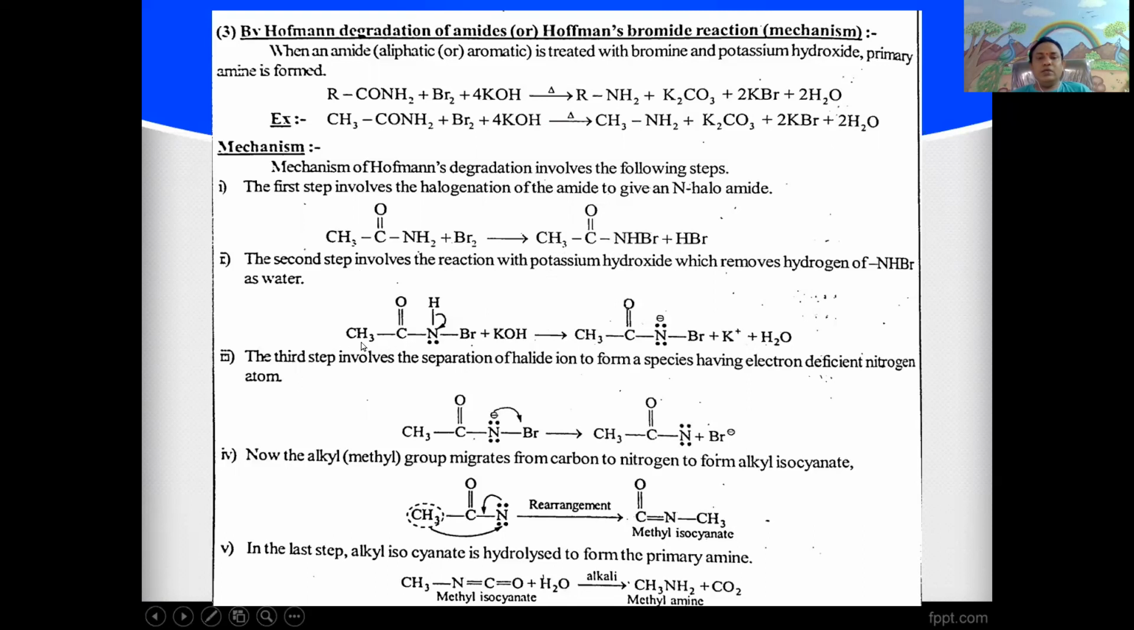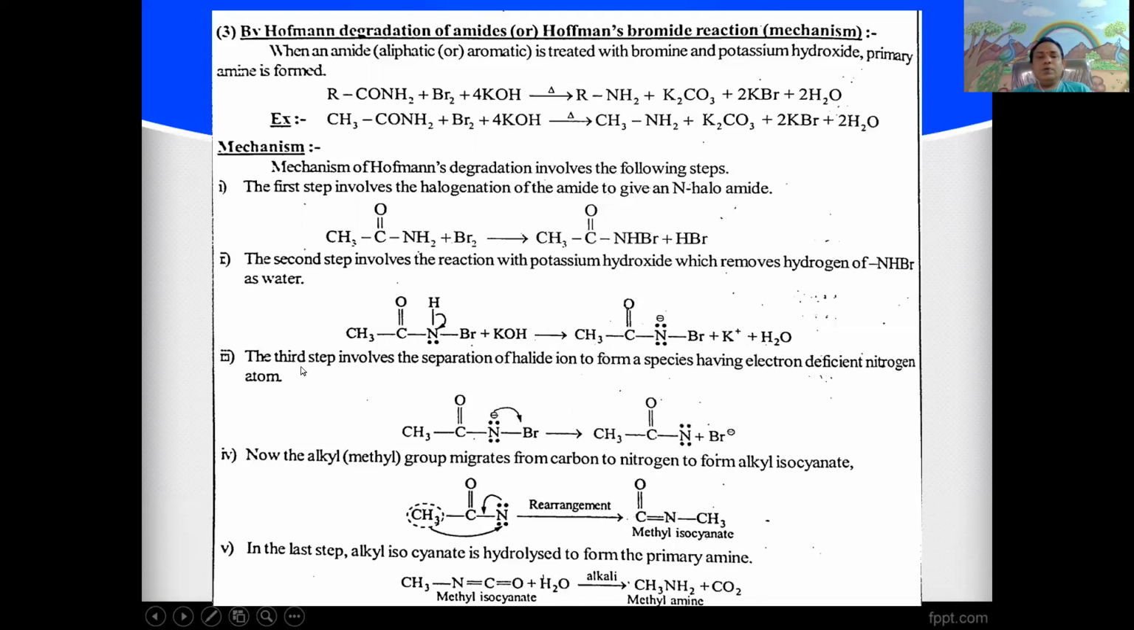In the second step, the reaction with potassium hydroxide removes hydrogen of NHBr as water molecule. CH3CONHBr plus KOH: here the base can donate electrons towards the more electronegative nitrogen and remove the proton. This proton combines with hydroxide ion to give water molecule, and the intermediate CH3CONBr minus K plus is obtained, plus H2O.